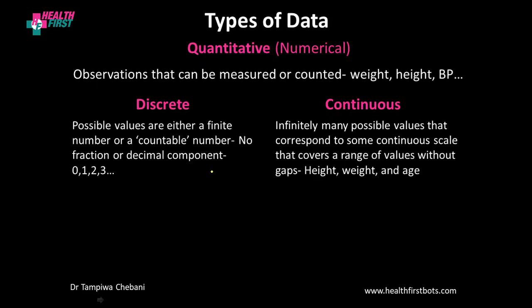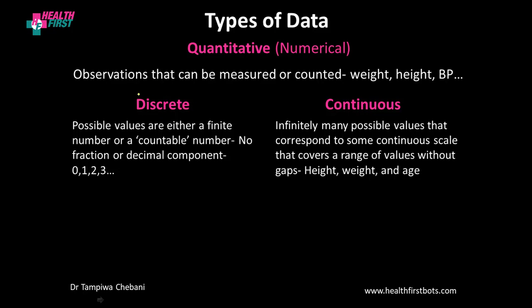When you are dealing with quantitative or numerical data, remember these are observations that can be measured or counted. They can further be broken down into what is known as discrete quantitative data and continuous quantitative data.